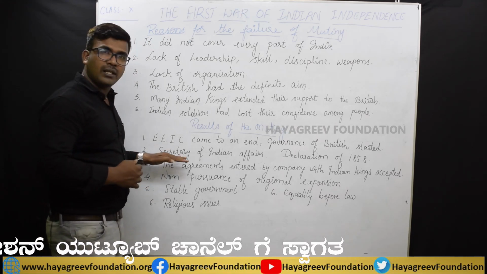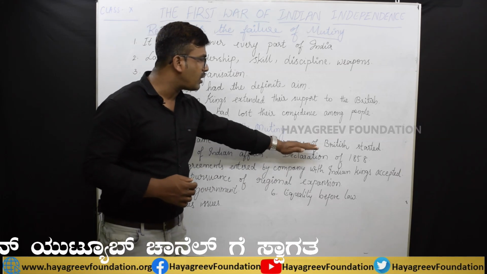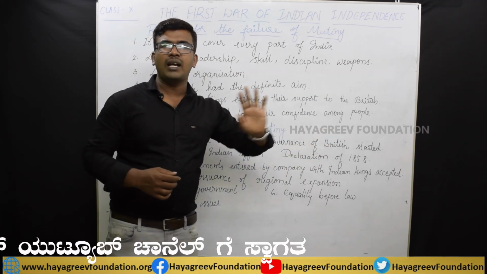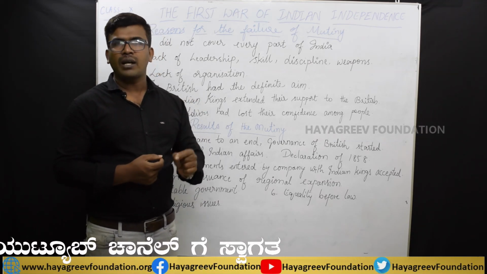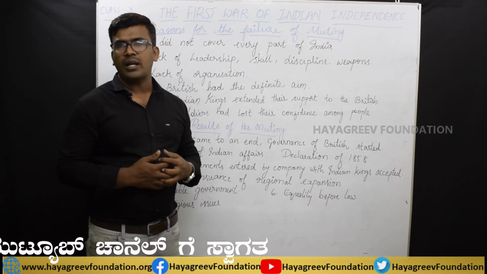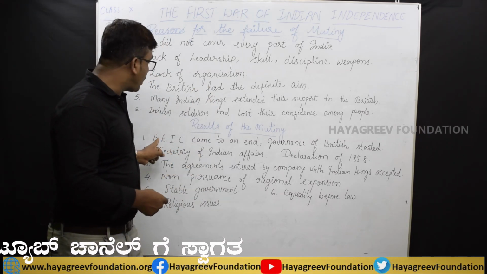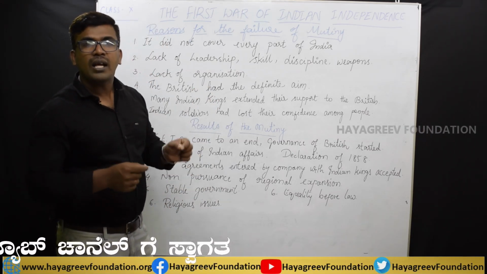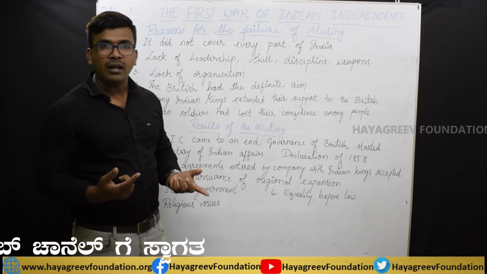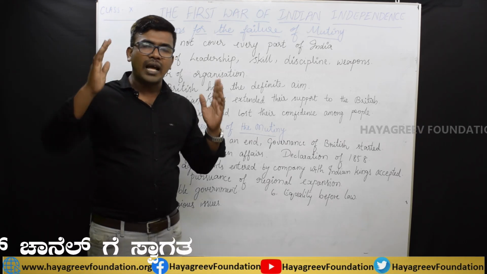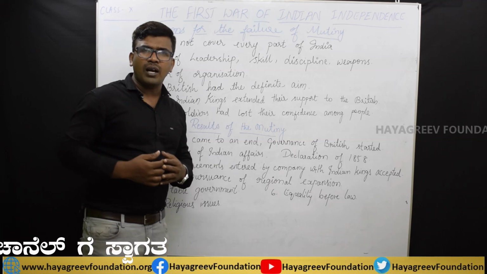The very first one is, the English East India Company came to an end and the governance of the British started in India. Direct administration started. The British government decided that the 1857 revolt had taken place mainly because of the greediness of the English East India Company. So they put an end to the English East India Company, and later the England government started direct administration over India.